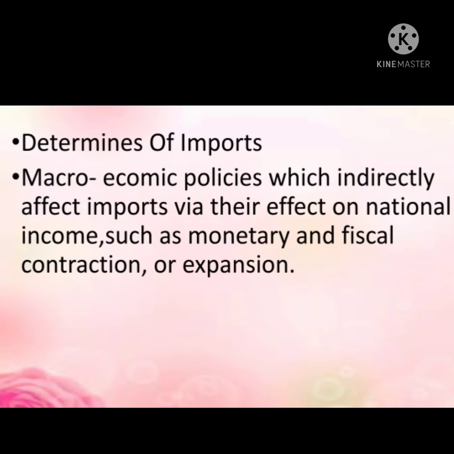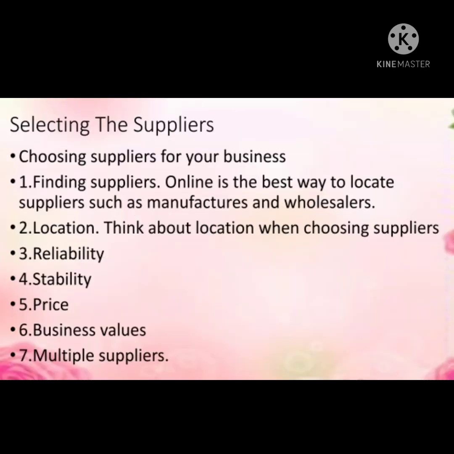Determinants of imports. Macroeconomic policies which indirectly affect imports via their effect on national income, such as monetary and fiscal contraction or expansion. Selecting the suppliers. Choosing suppliers for your business. Finding suppliers online is the best way to locate suppliers such as manufacturers and wholesalers. Location. Think about location when choosing suppliers. Reliability, stability, prices, business values, multiple suppliers.